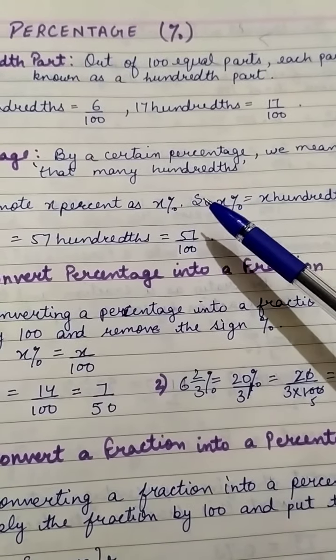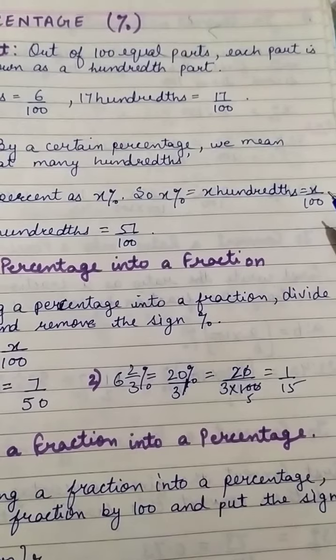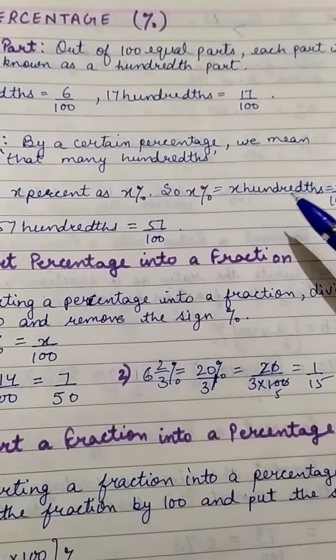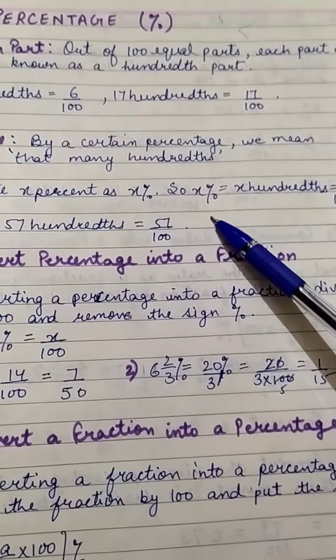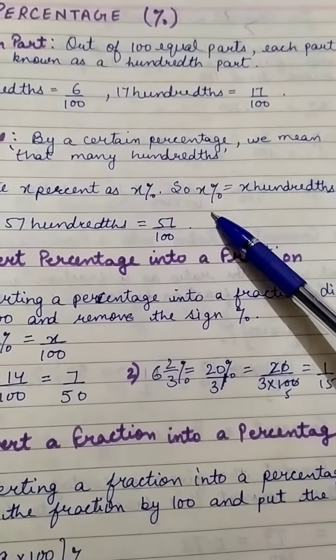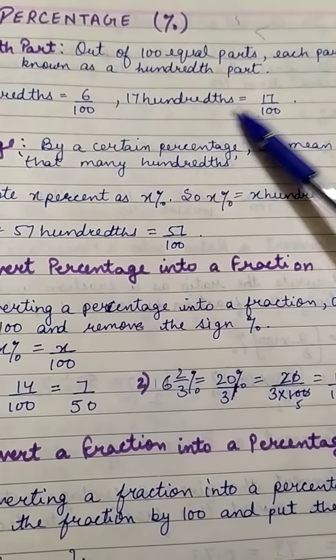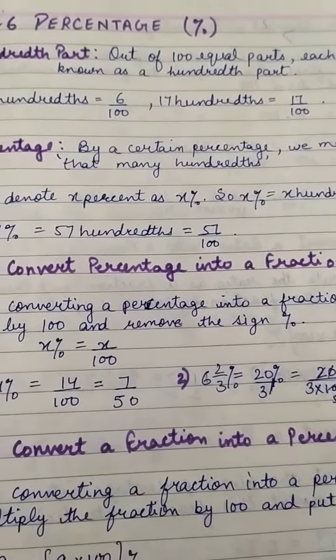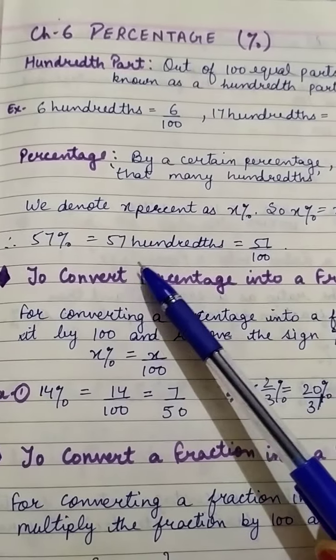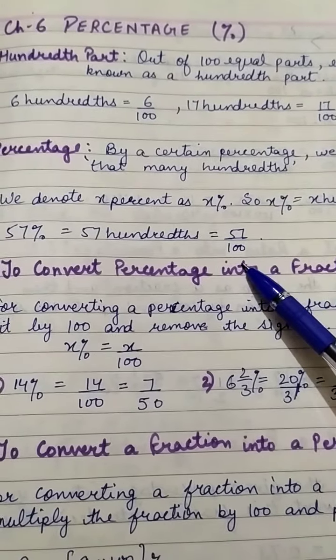So x percent equals x hundredths, meaning x upon 100. So x hundredths or x upon 100 means x percent, or 17 upon 100 means 17%, clear? 57% means 57 hundredths or 57 upon 100.